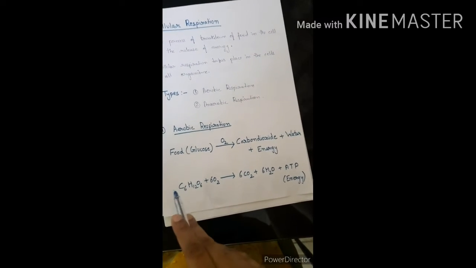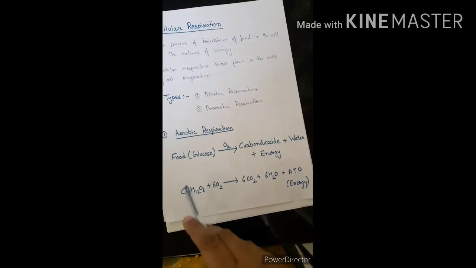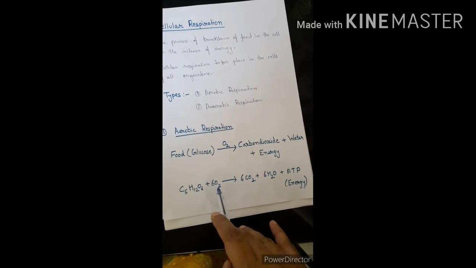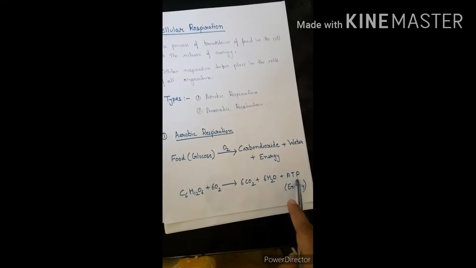This is the chemical equation of aerobic respiration. This is the chemical formula of glucose, C6H12O6, and in the presence of oxygen, it breaks down into carbon dioxide, water, and energy is released.